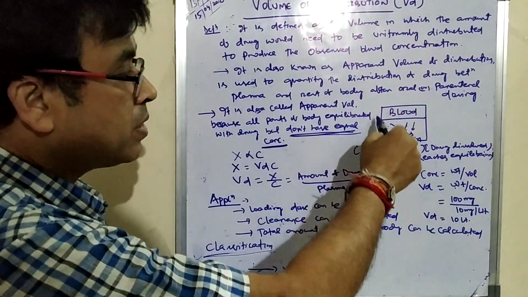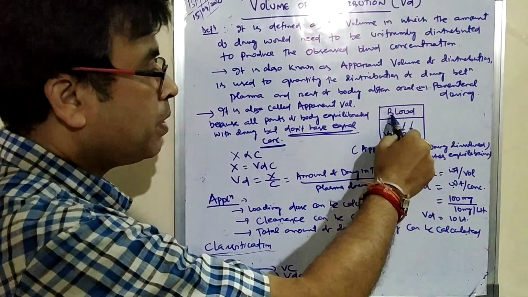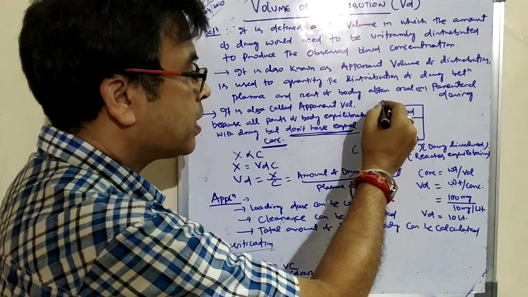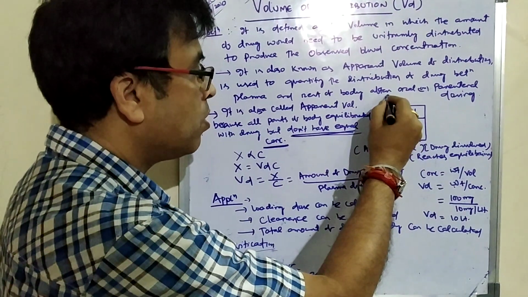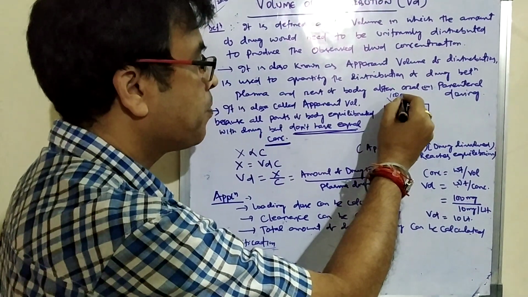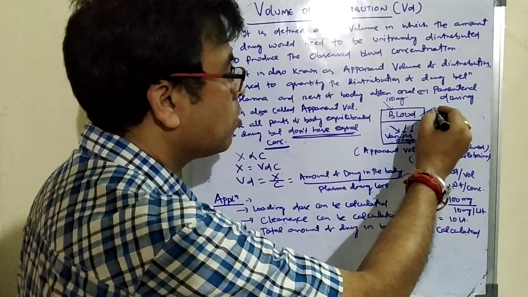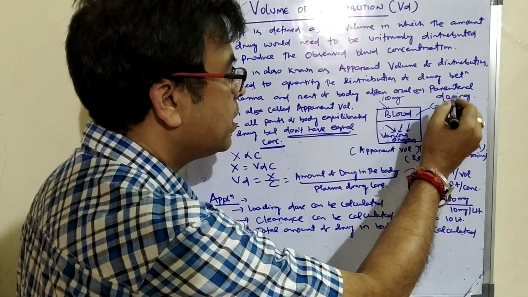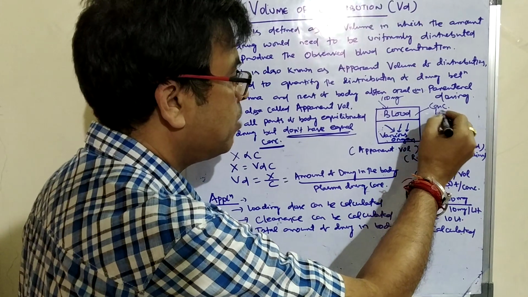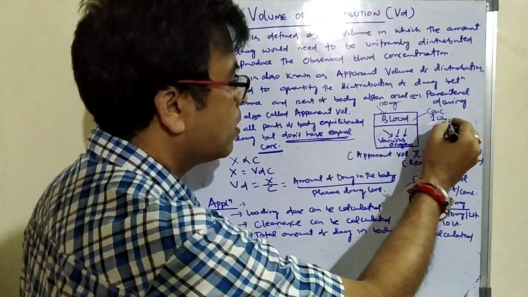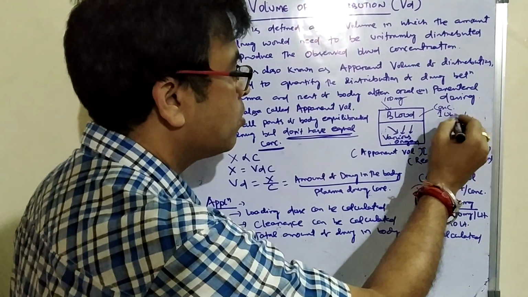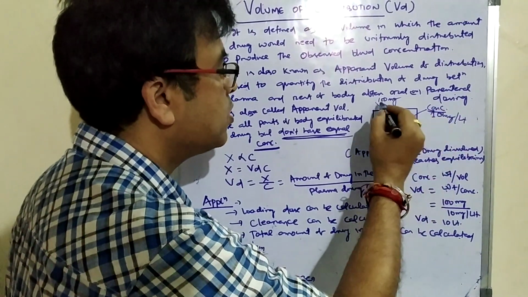Let me give an example. This is one compartment. You are giving a dose of 100 mg, and the concentration you got is 10 mg per liter.